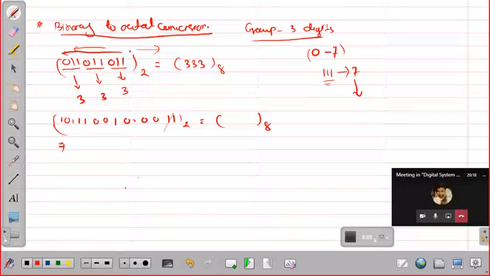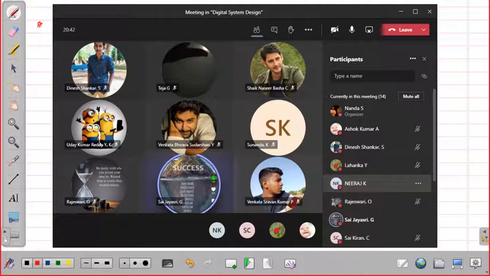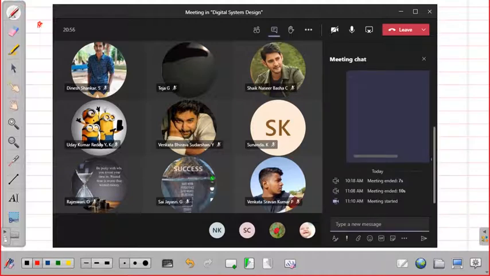So anyone got the value? Anyone solved? Sai Jayasri, I think your voice is not coming. If you are saying anything, only noise is coming. So if you want, you can type in the chat window here. If you've got the answer, you can type in the chat window.